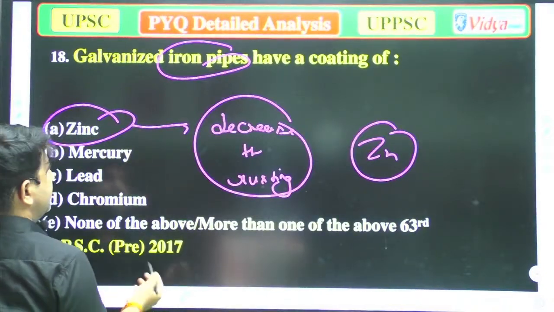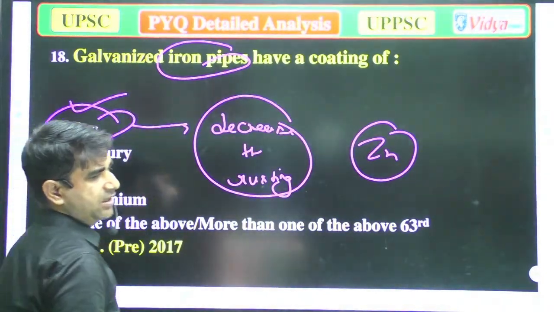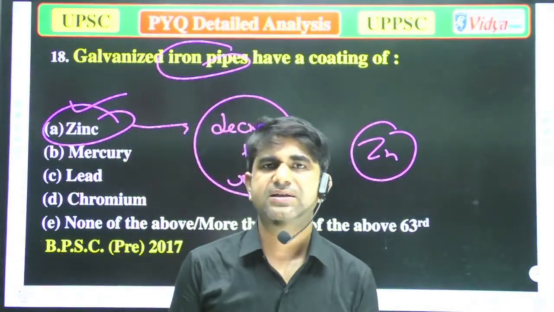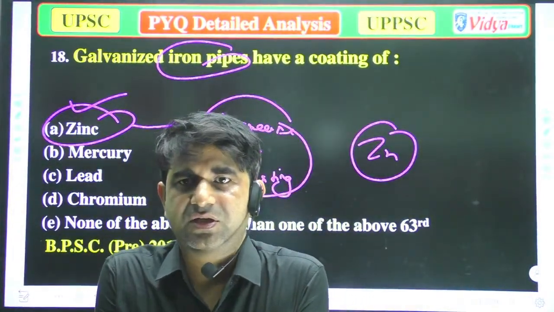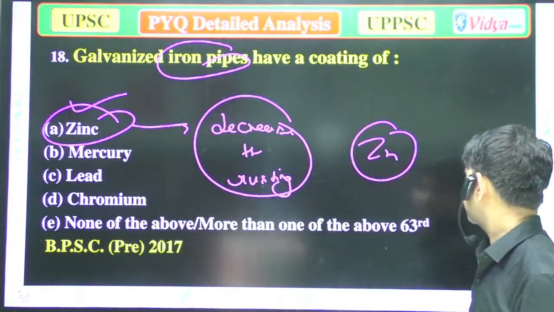So when someone asks you what is galvanization, you can say, sir, the layering of zinc on any substance is known as galvanization. Now we'll move to the next question.